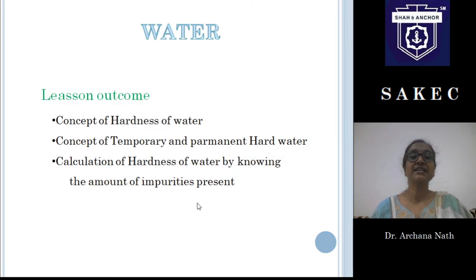So after this lesson, I think you all will be able to calculate the hardness of a water sample by knowing the amount of impurities present. You now have a concept of temporary and permanent hardness. What is the cause of temporary hardness and what is the cause of permanent hardness? And definitely we have the concept of hardness of water.